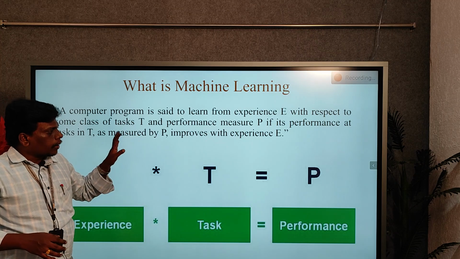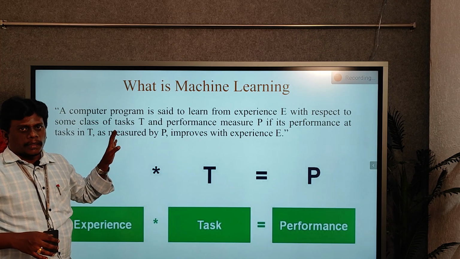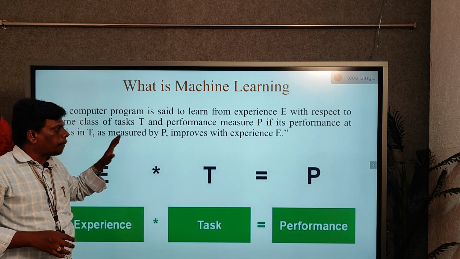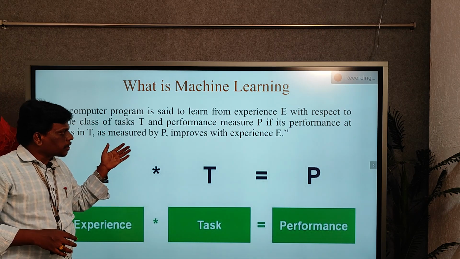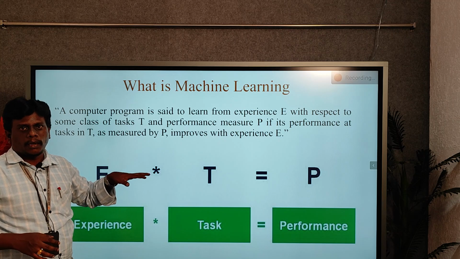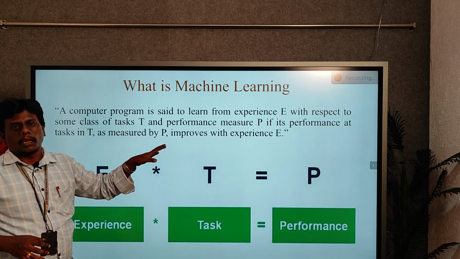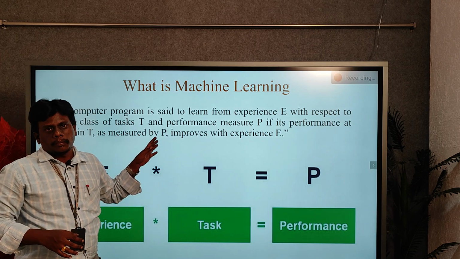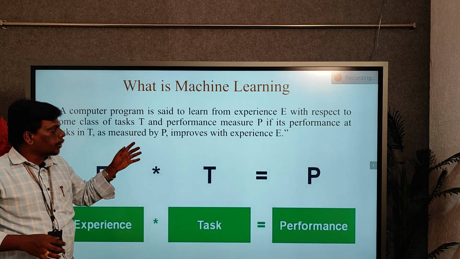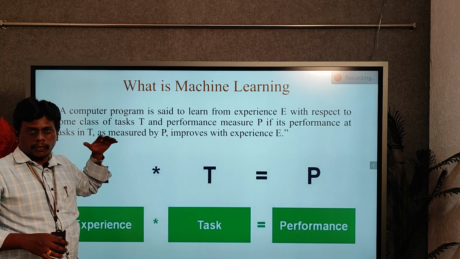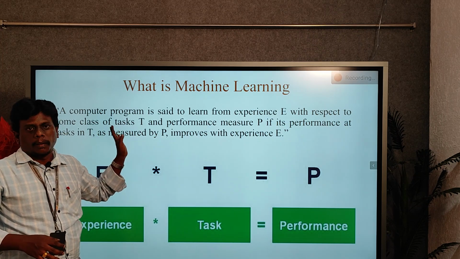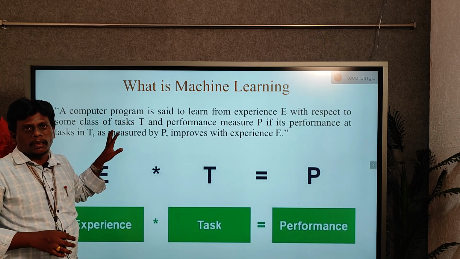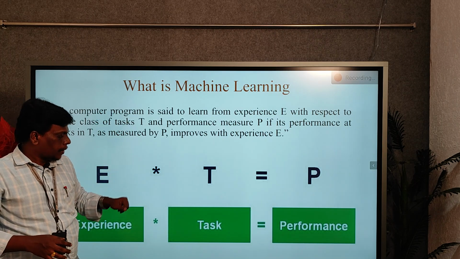Whatever instructions or data you previously applied to that machine, based on that the machine learns and predicts a particular value. You need not give any kind of programs or any other transactions to this machine. It automatically learns based on the previous data.